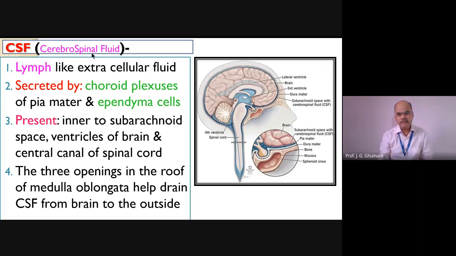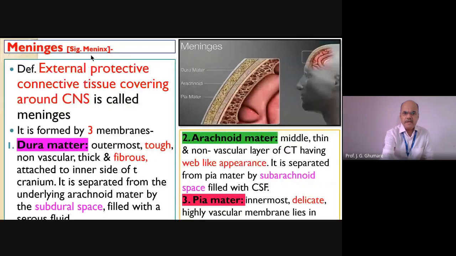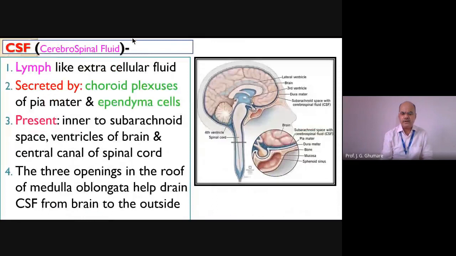The name itself gives the meaning: the fluid which is present in the brain as well as around the spinal cord. This fluid is called cerebrospinal fluid. Remember, it is a lymph-like extracellular fluid. Lymph-like, not blood; we are talking about lymph. It is the fluid present outside the cell, so extracellular fluid.